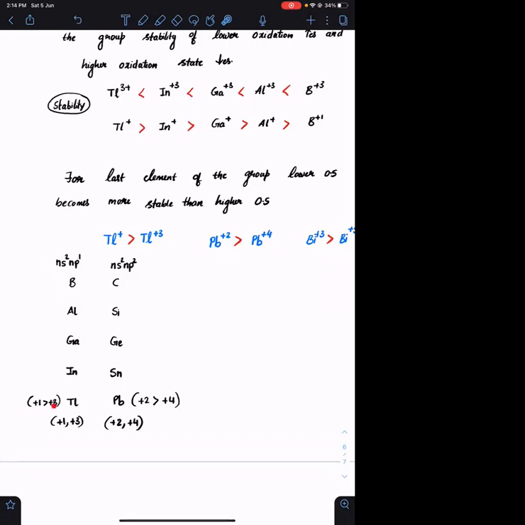Okay. So 2 electrons of thallium are becoming inert. They are not participating in reaction. Similarly, 2 electrons of lead are becoming inert. They are not participating in reaction. Hence, this is called the inert pair effect.